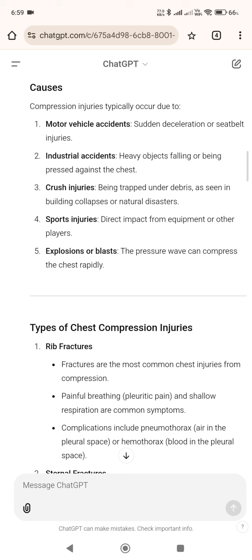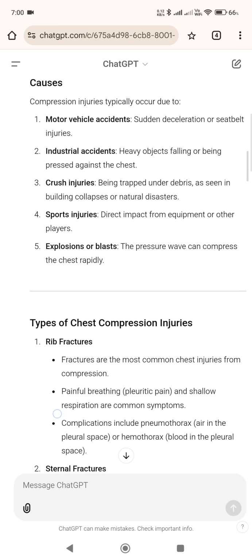Causes. Compression injuries typically occur due to: 1. Motor vehicle accidents, sudden deceleration or seatbelt injuries. 2. Industrial accidents, heavy objects falling or being pressed against the chest. 3. Crush injuries, being trapped under debris as seen in building collapses or natural disasters. 4. Sports injuries, direct impact from equipment or other players. 5. Explosions or blasts, the pressure wave can compress the chest rapidly.